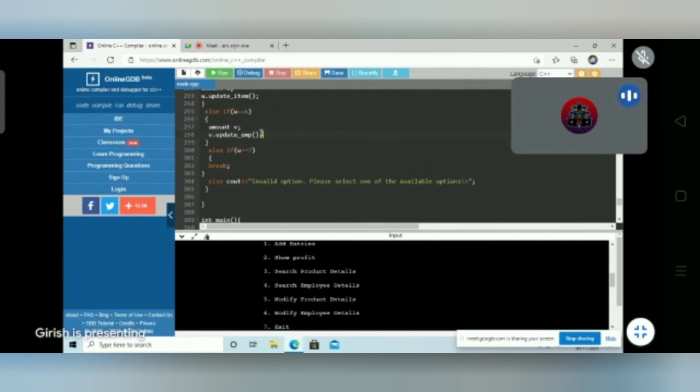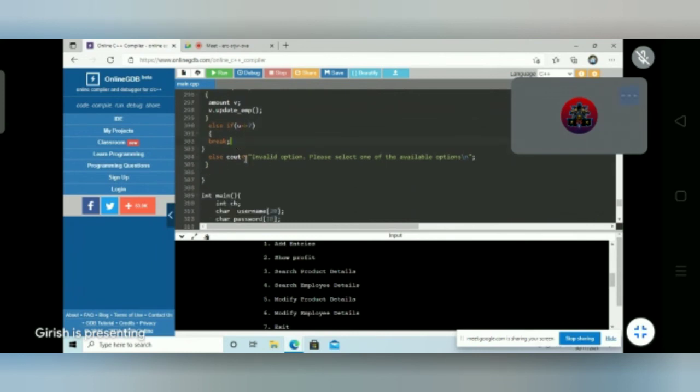By writing the seventh option, it will break, and you will come out of the loop. And else, if the user selects a wrong option, it will print: invalid option, please select right.